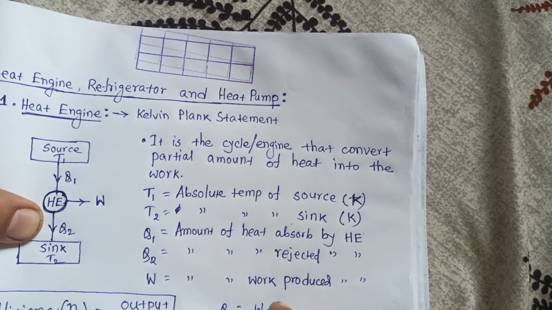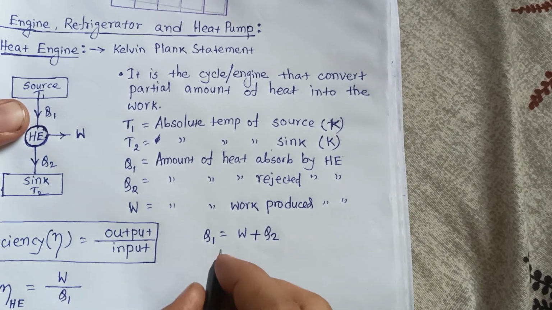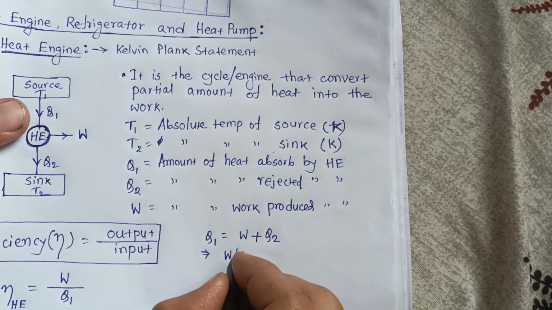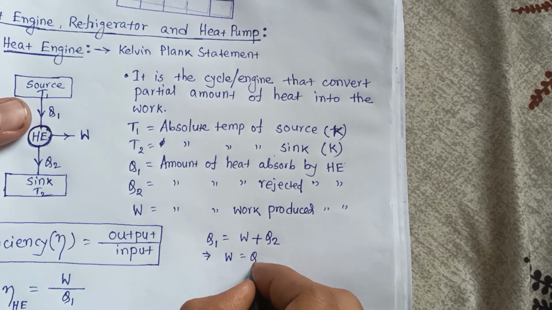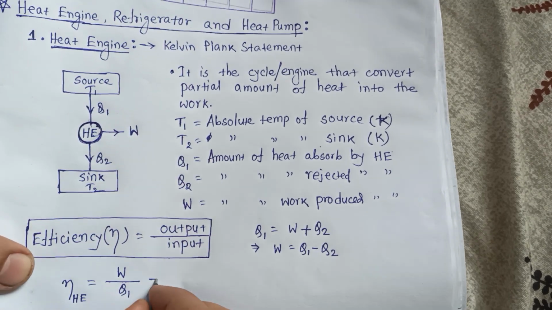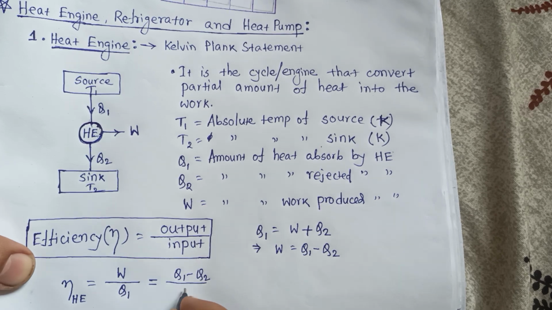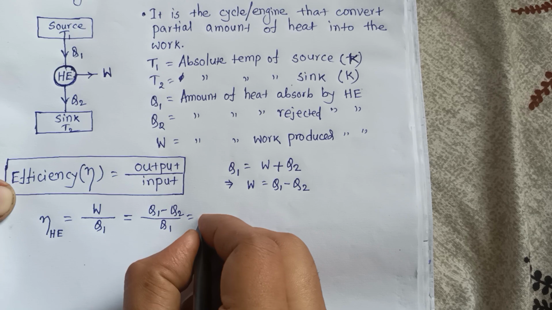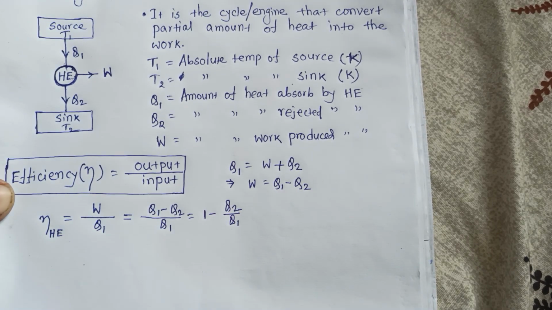From this equation, this is basically the first law of thermodynamics, conservation of energy. So W is equal to Q1 minus Q2. Here just put the value of W, that is efficiency equals Q1 minus Q2 by Q1. Okay, now this is equal to 1 minus Q2 by Q1.